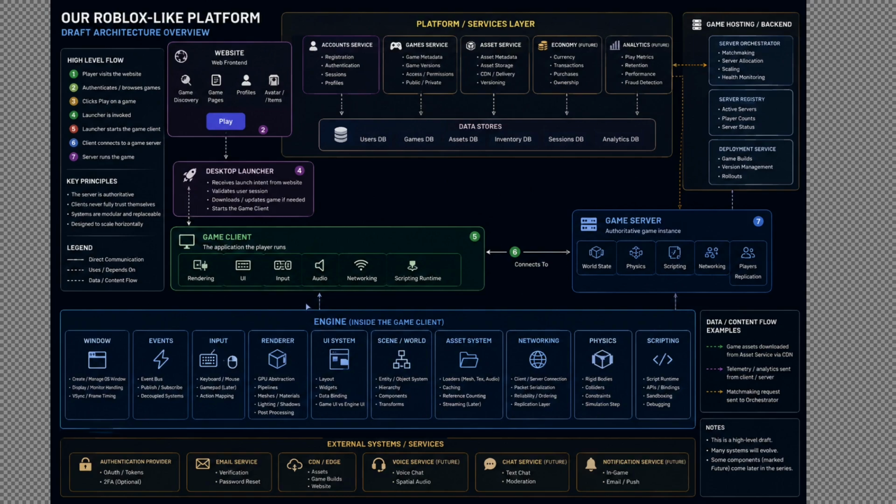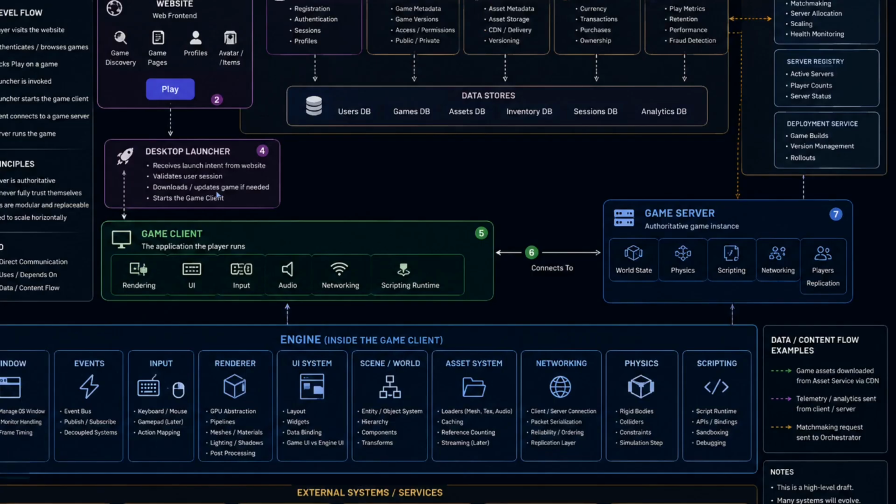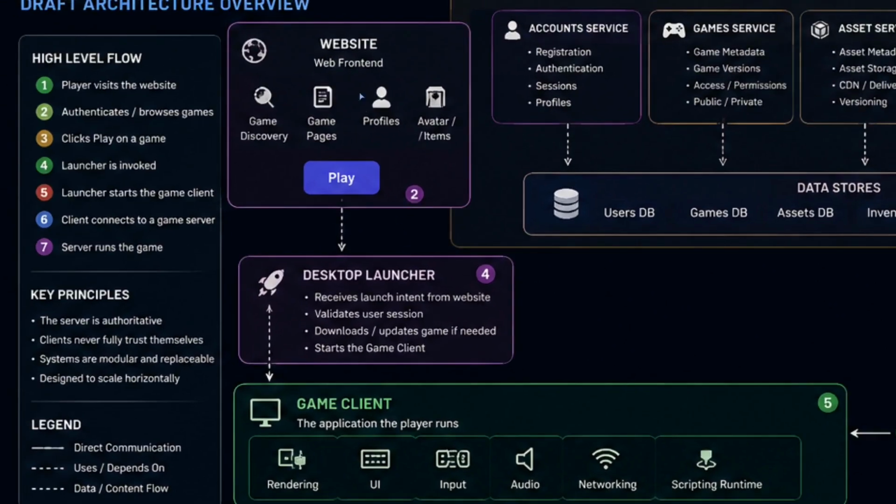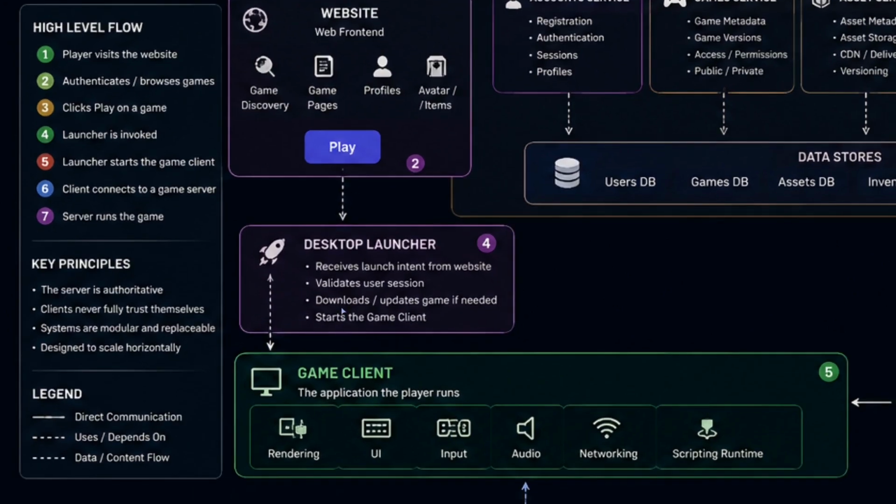Then there's an easily overlooked piece of Roblox, the launcher. Imagine you're browsing our website and find a game. You press play. A website cannot simply become a native 3D game client. Something needs to bridge those two worlds. So we are eventually going to build a desktop launcher.